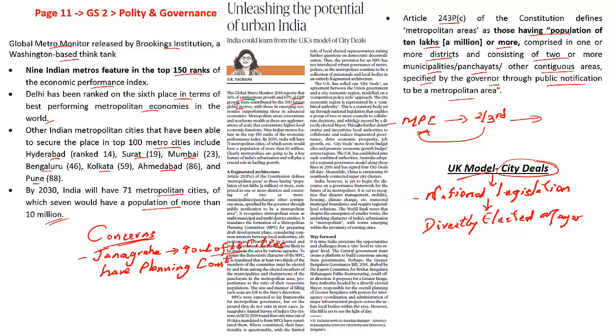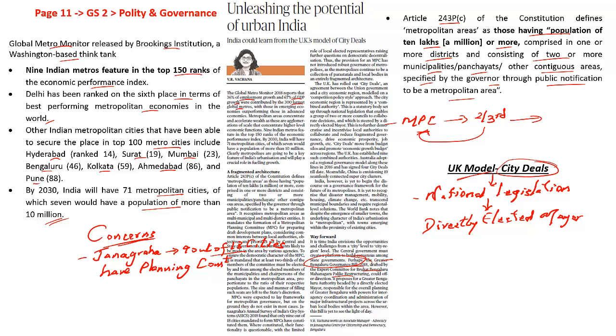Recently, what we have also seen is the Greater Bengaluru Governance Bill 2018 that was drafted by the expert committee of Bruhat Bengaluru Mahanagara Palike. This restructuring model also provides for a directly elected mayor, similar to the city deals of the UK model. If this can be implemented and more power is given to the mayor, then the bureaucratization controlled by the state government is reduced, and more people will approach the mayor, and local issues will be addressed. That is what this article is all about.